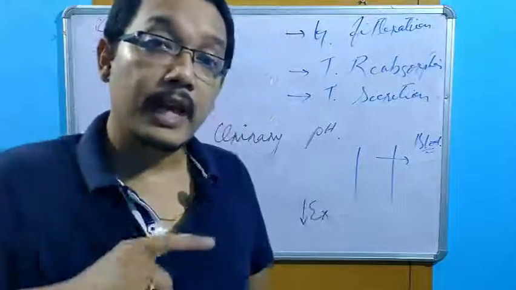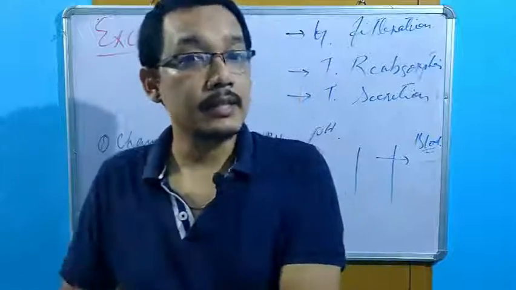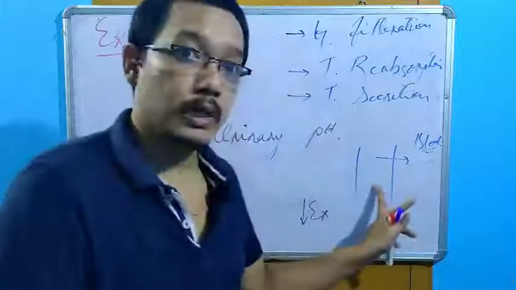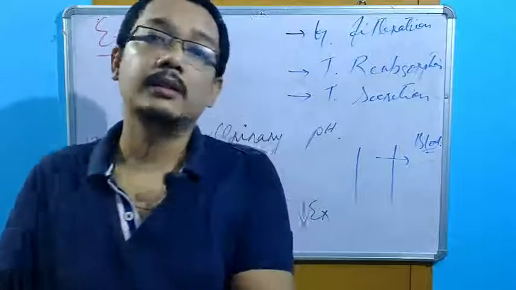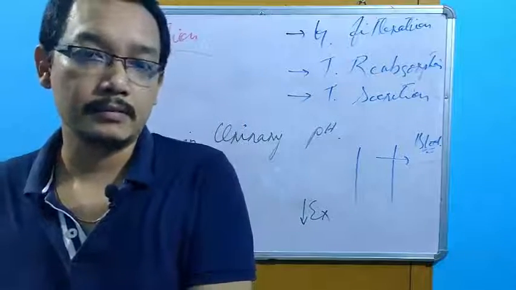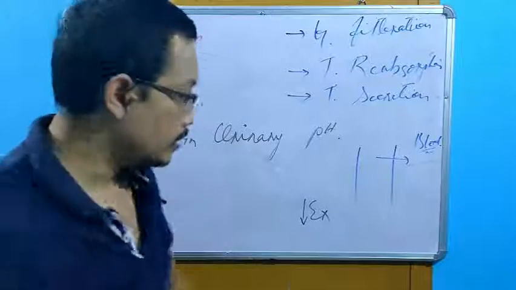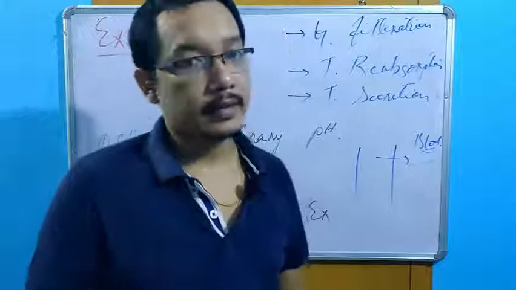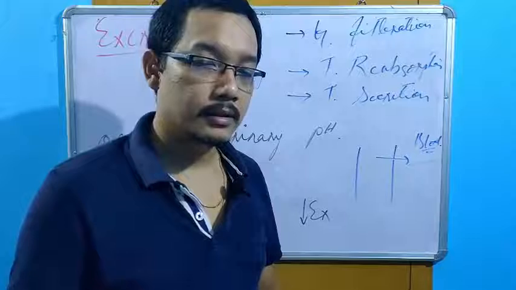Okay? So for the absorption, we want the acidic drugs to be in an acidic media, but here we do not want that. We want the acidic drugs to be in a basic media, so that there is a proper excretion. Getting my point? Alright.